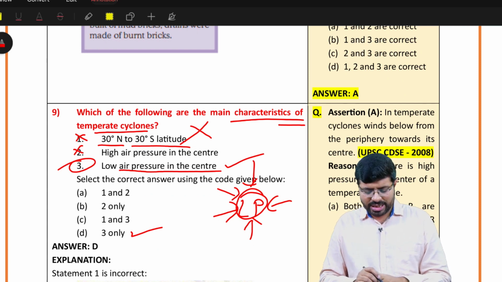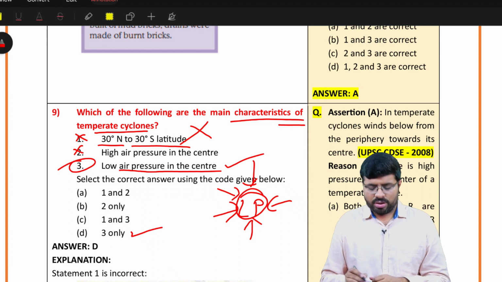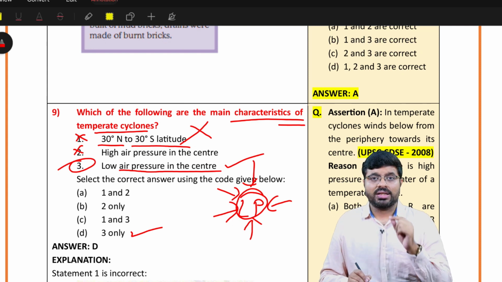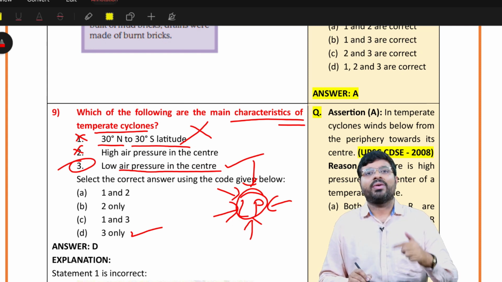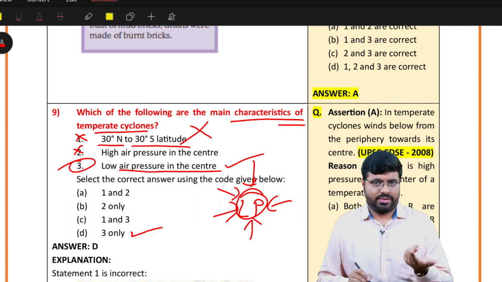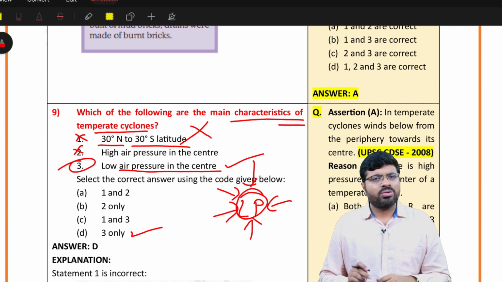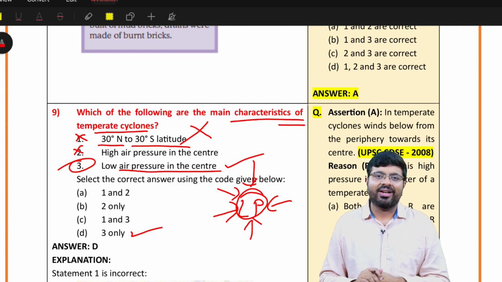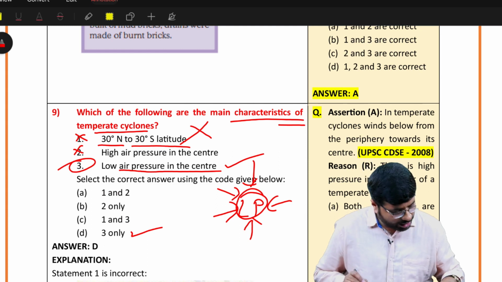Rule number 2 I am trying to tell you: whenever you eliminate 2 statements in the exam, definitely try to get that answer right, because you have high chances of getting it right. Don't do blunders like choosing some option when you don't know the question. Never like that, it will not work out. Okay, then next question.